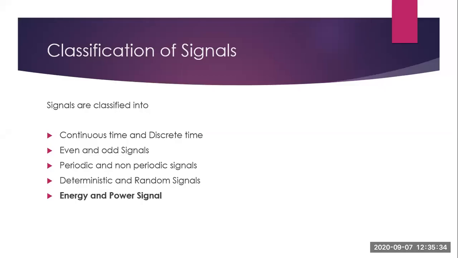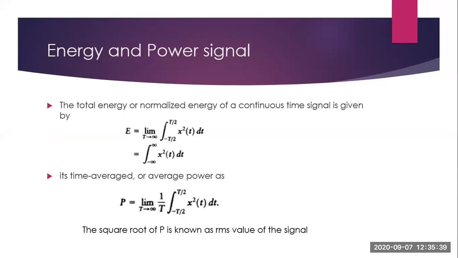Now we will see the last classification, that is energy and power signals. The total energy or normalized energy of a continuous time signal is given by the equation E is equal to limit T tends to infinity integral minus T by 2 to T by 2 x square t dt. Now, since it is limit T tends to infinity integral minus T by 2 to T by 2, when T tends to infinity, this limit will become minus infinity to plus infinity. So instead of writing like this, you can write integral minus infinity to plus infinity x square t dt.